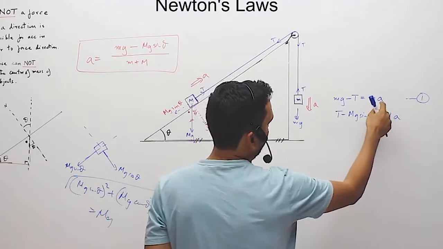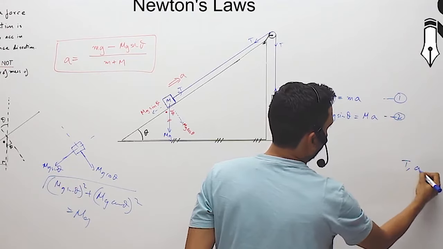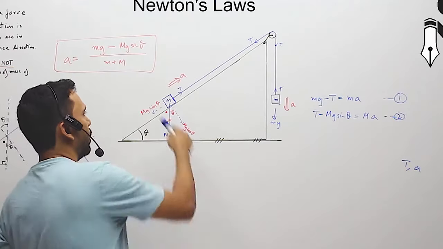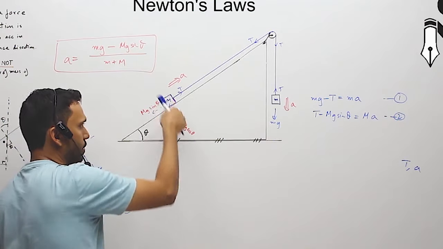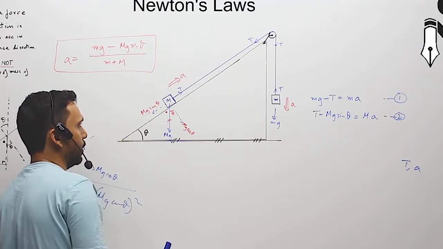Now the equation in this direction is also there, maybe not required. Why? Because we have two unknowns, T and a, and we have two equations, so we are done. But just to ready ourselves for future questions, let us write the equation in the vertical direction, at 90 degrees to the inclined plane direction also.